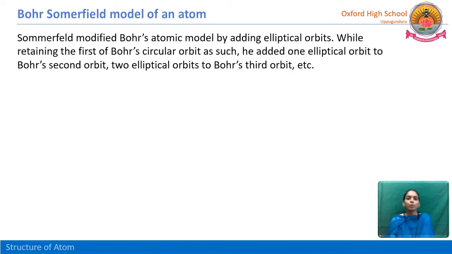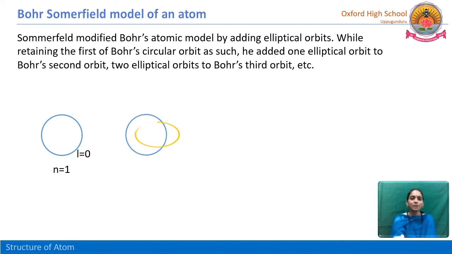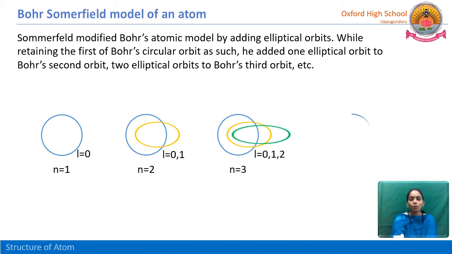Sommerfeld modified Bohr's atomic model by adding elliptical orbits while retaining the first orbit of Bohr's circular orbit as such. Observe here, he does not change the first orbit, but he added an elliptical orbit to the second orbit and two elliptical orbits to the third orbit and fourth orbit.